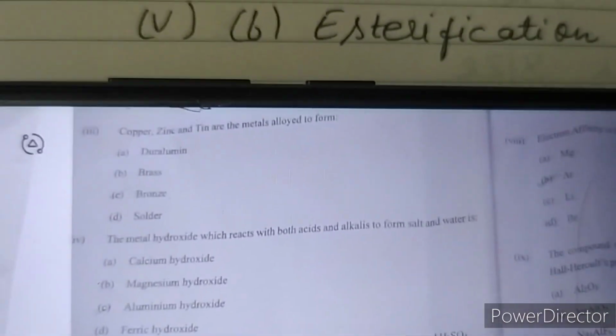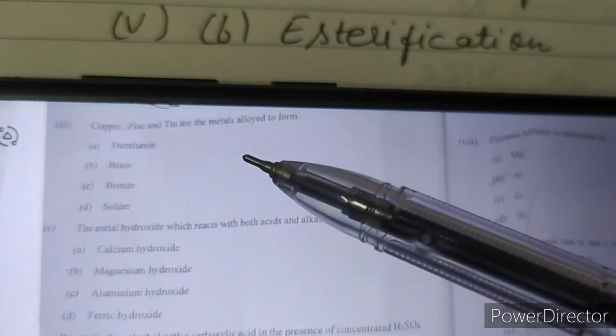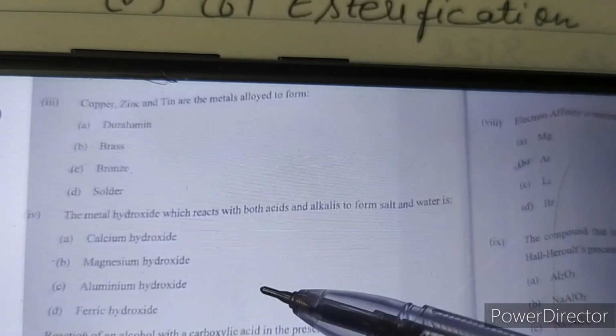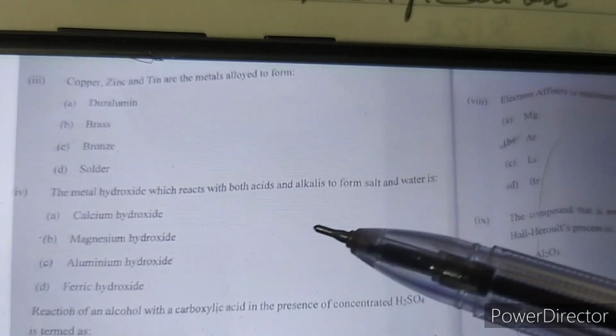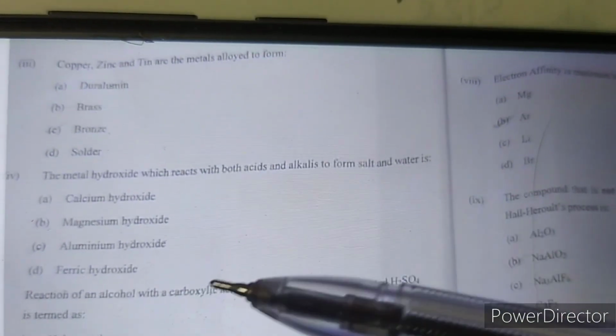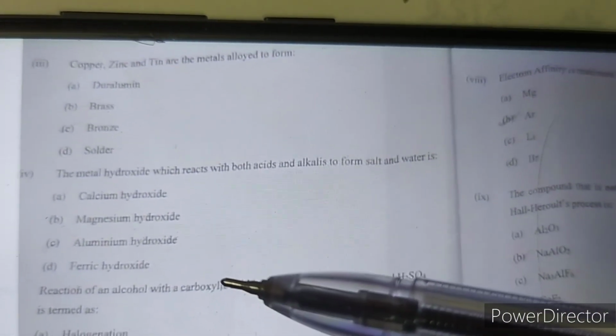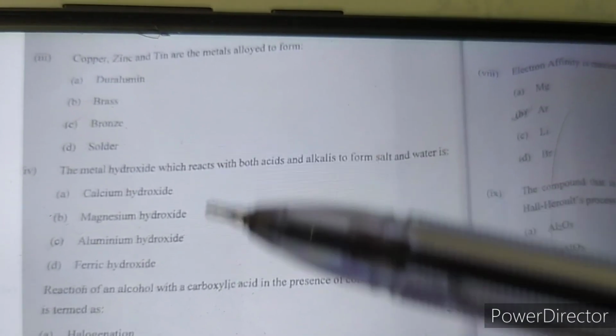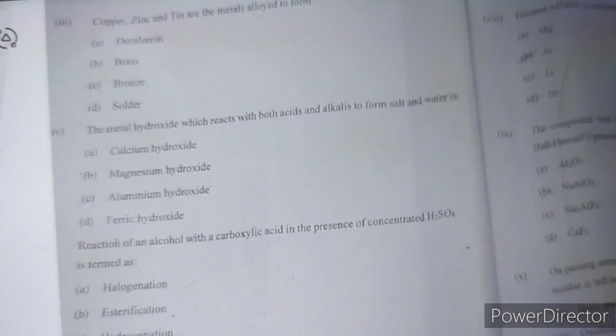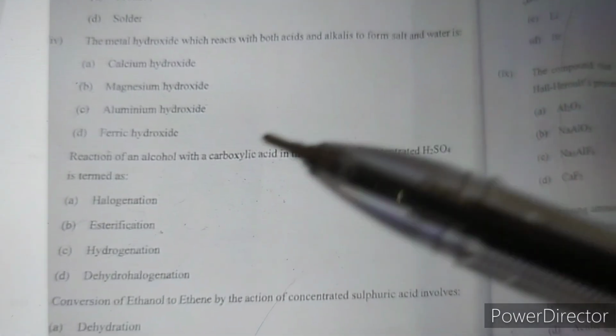Next is part C. Copper, zinc and tin are the metals alloyed to form bronze. Answer C is correct. The metal hydroxide which reacts with both acids and alkalis to form salt and water is aluminium hydroxide, because it is an amphoteric hydroxide, and the rest are all basic hydroxides. So answer C is correct.